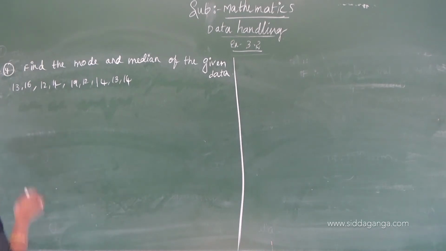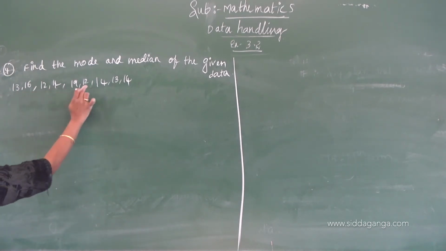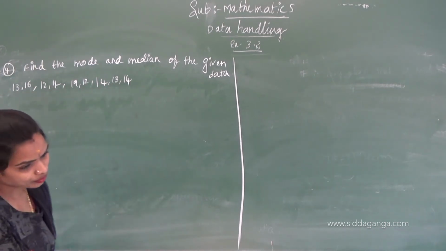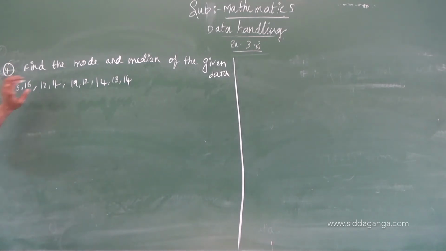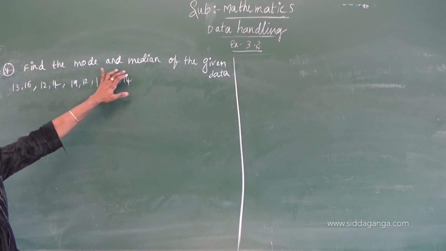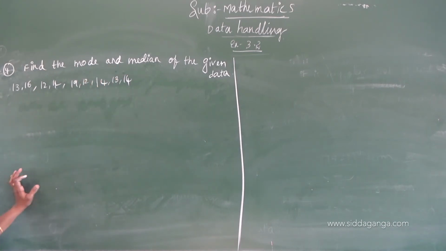How many numbers are there? 1, 2, 3, 4, 5, 6, 7, 8, 9. Correct? What are they asking? Mode and median we have to find.